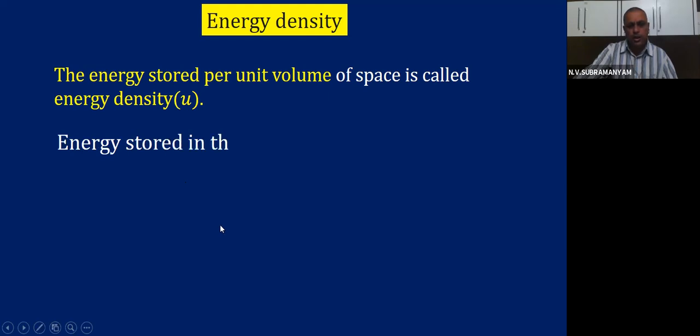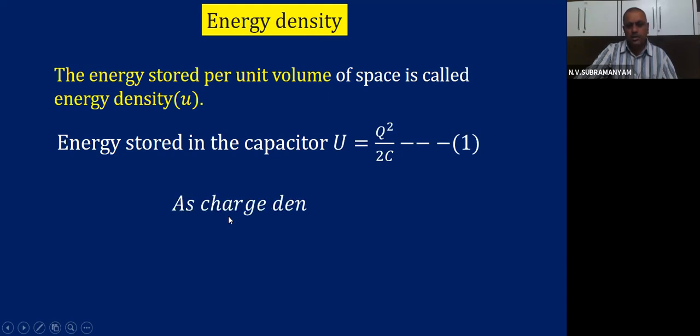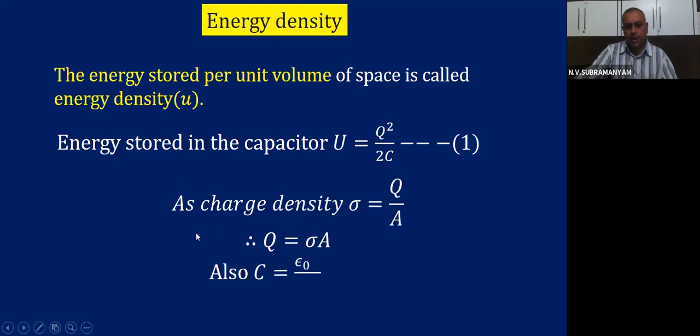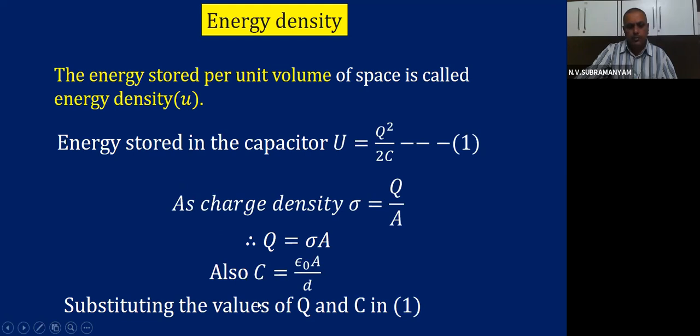Energy stored in the capacitor is given by U equals Q square by 2C. Let's call that equation number 1, children. As the charge density sigma is Q by A, we get Q equals sigma A. Also, C is epsilon 0 A by D for a parallel plate capacitor. Substitute the values of Q and C in equation number 1: Q is sigma A, and C is epsilon 0 A by D.